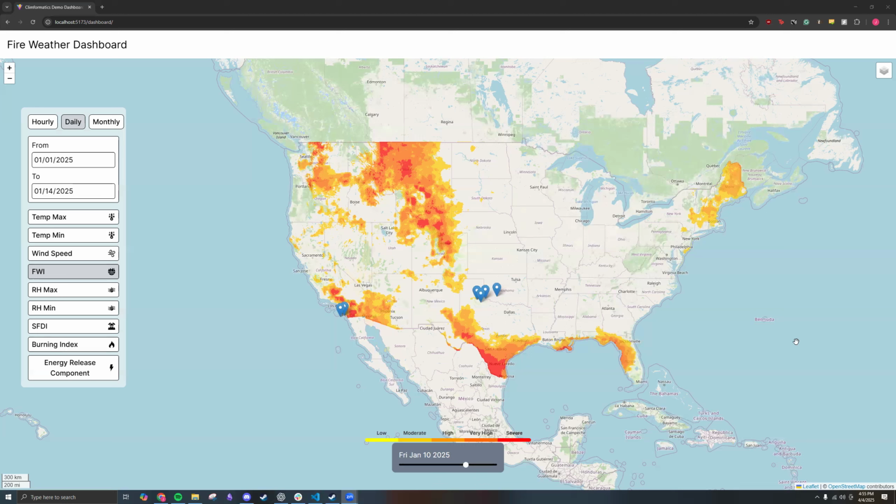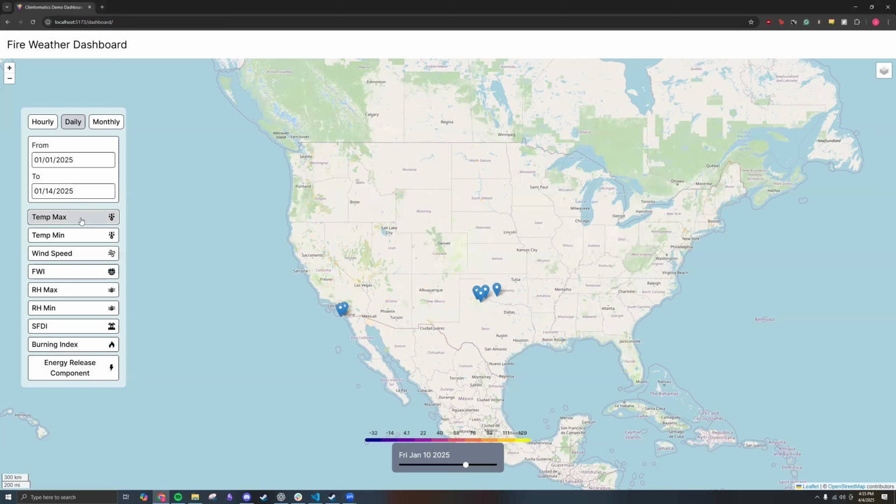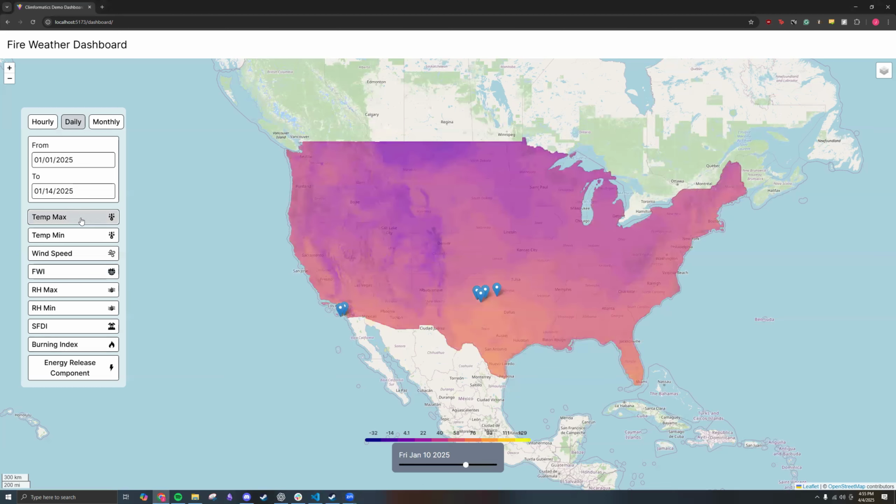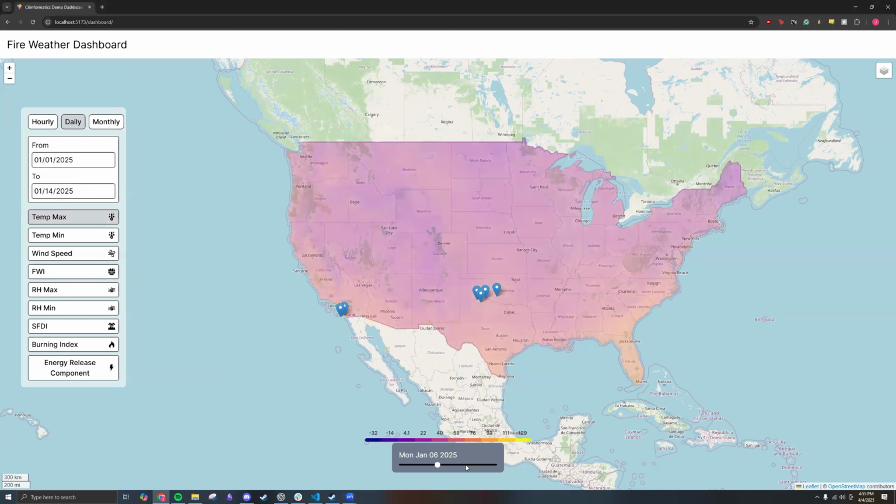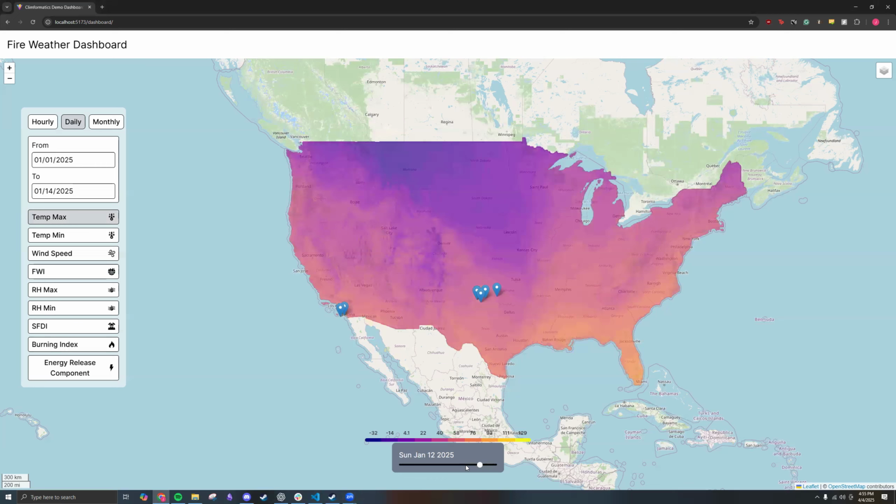Now, let's choose a different variable. Let's go with temperature max and see how that affects the graph. All right, as we can see, the color bar has changed and the map itself has changed. And we can see what the different levels for that variable look like. And let's try adjusting the time slider and see how it affects the map. So we can go back all the way to January 6th and we can see it's changed and so on. And let's go in the other way. As you can see, the map changes for different dates.